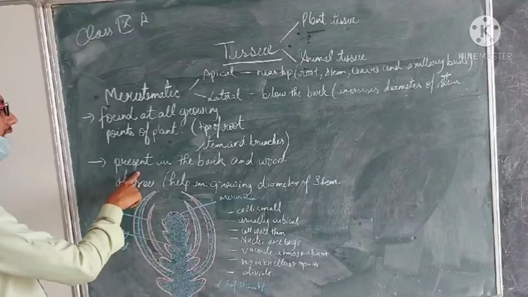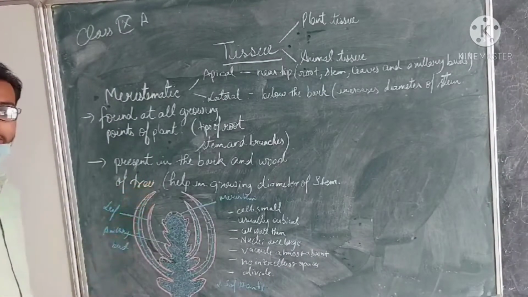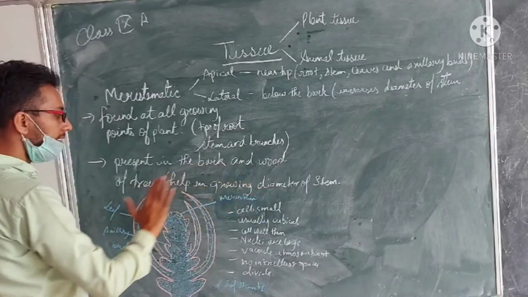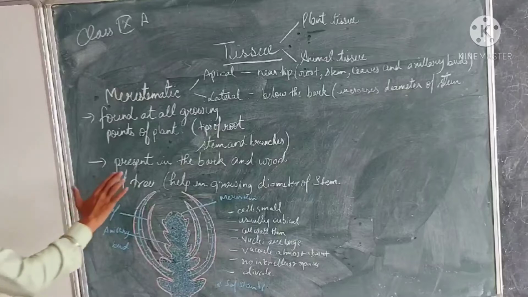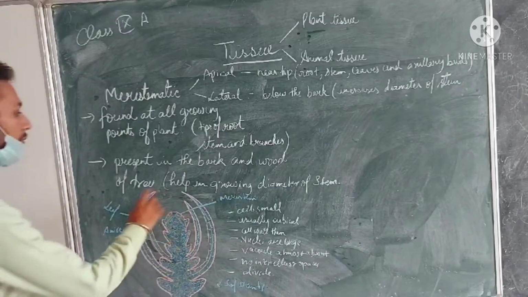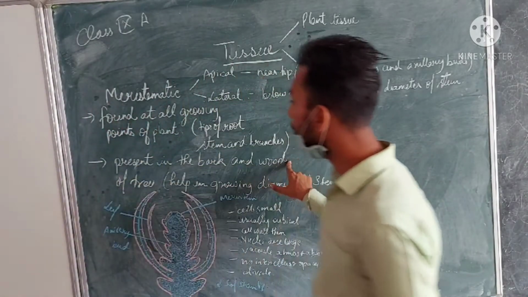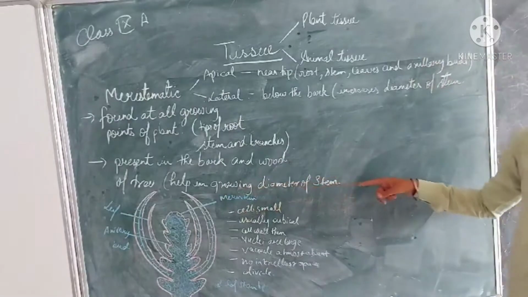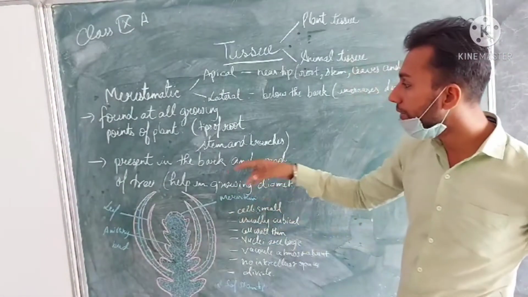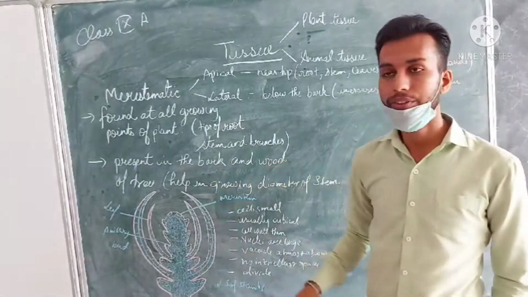Now, we are going to study the meristematic tissue that is also present in the bark and the wood of the tree. The meristematic cells are present in the bark and wood of the tree, and they help in growing the diameter of the stem. The diameter of the stem is increased due to their presence.